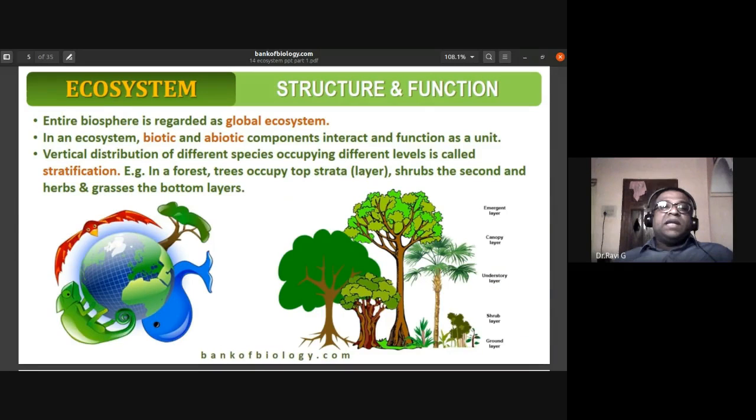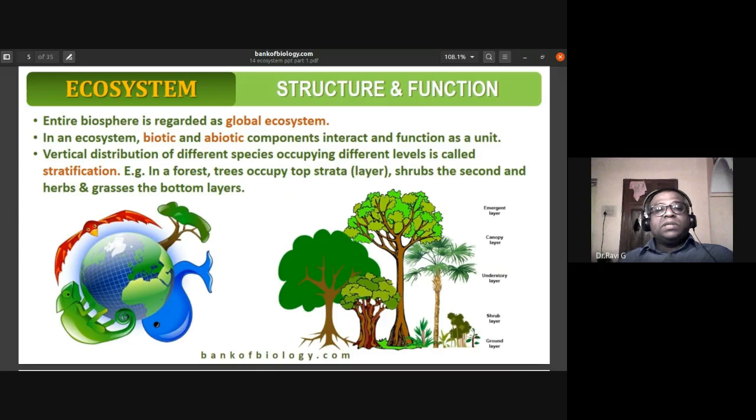So the entire biosphere is considered to be a global ecosystem. You already know that in an ecosystem there is the biotic, the living component, and the abiotic, the non-living component. In an ecosystem, the biotic and abiotic components interact and function as a single unit.